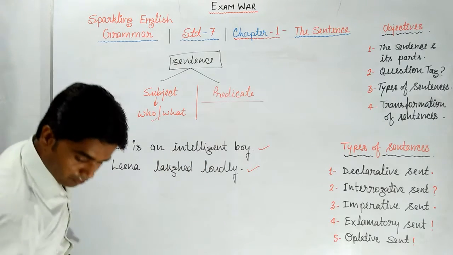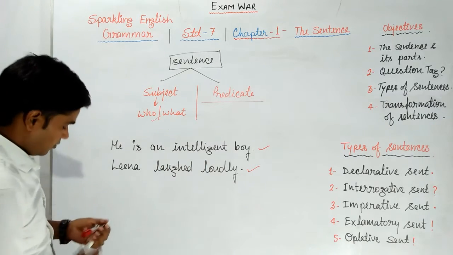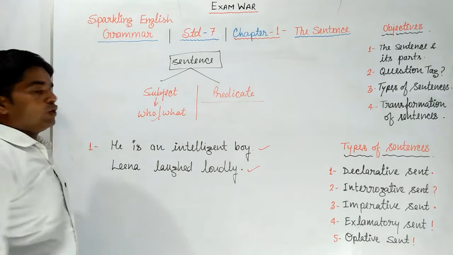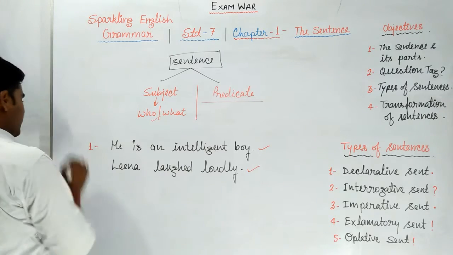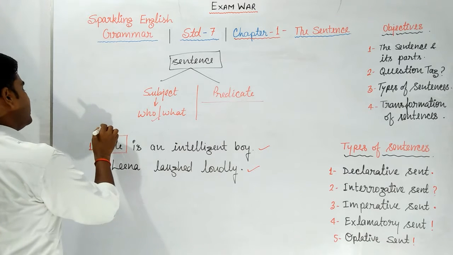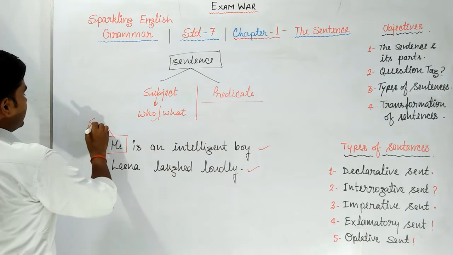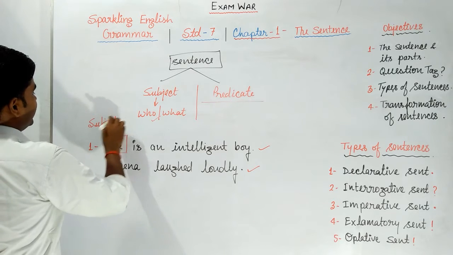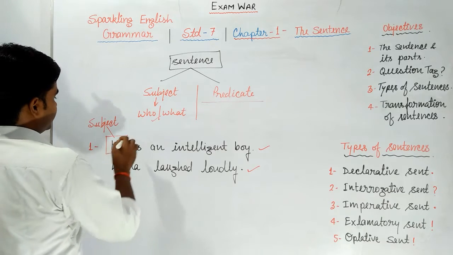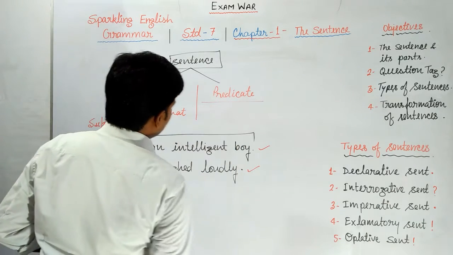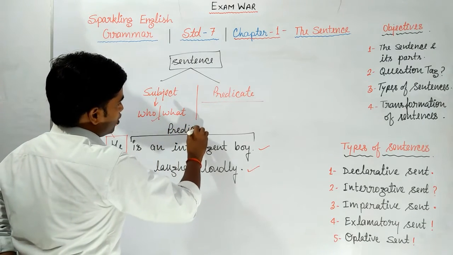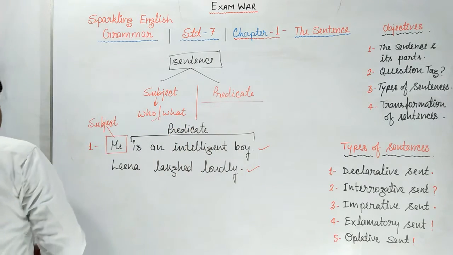For the first one, he is an intelligent boy. Who is an intelligent boy? The answer is he. So he is the subject here. And the other remaining part, from is to boy, is called predicate.